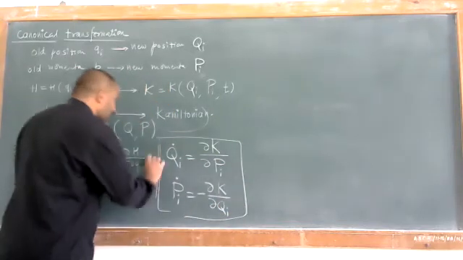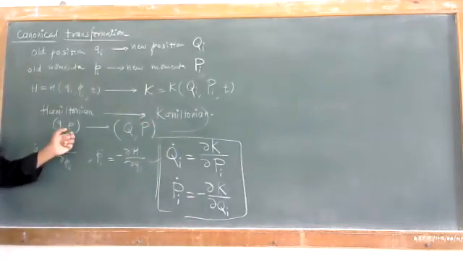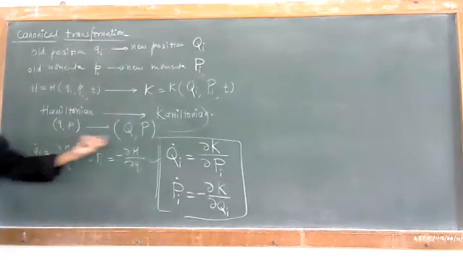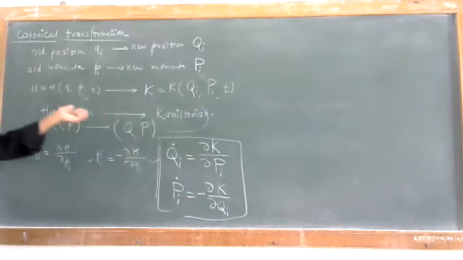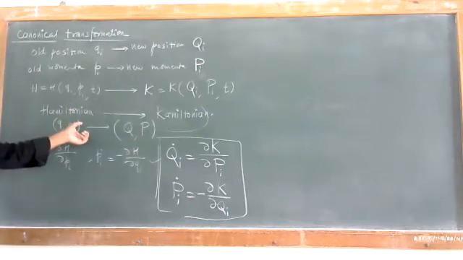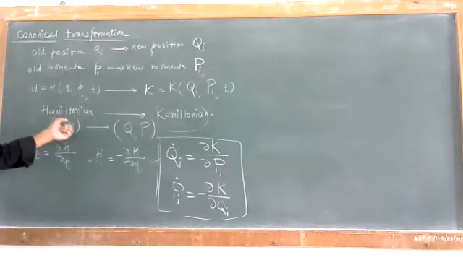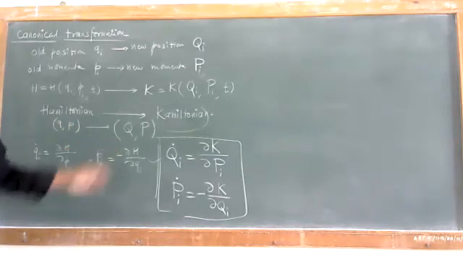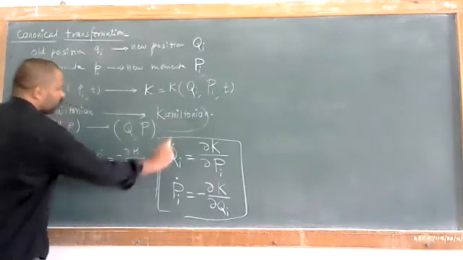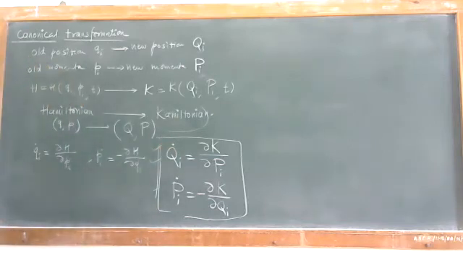So this transformation from old coordinates small q, p to the new position and momenta coordinates is said to be canonical if they satisfy this condition.